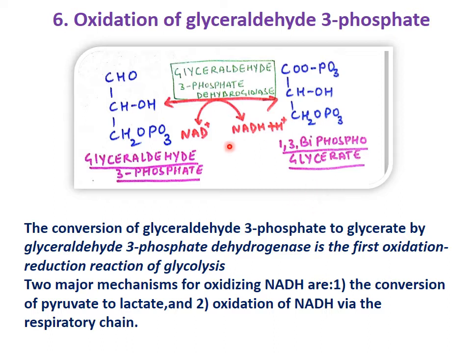And you also know this NADH produced here is utilized when pyruvate is converted into lactate. That is an anaerobic reaction. So the conversion of pyruvate to lactate will utilize this NADH. So these NADH are balanced over there. Therefore in anaerobic glycolysis we have only 2 ATP net gain.